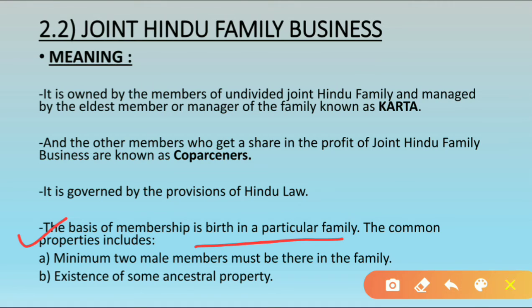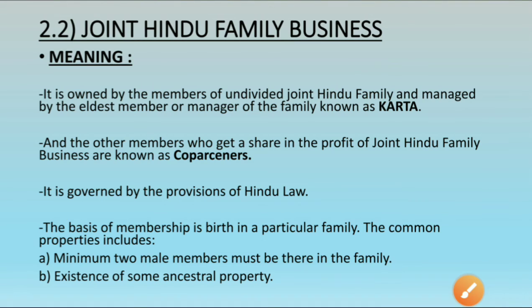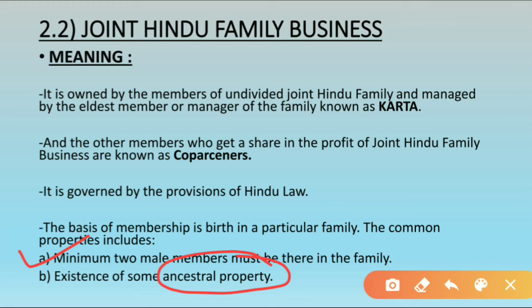See the next sentence: the common properties include a minimum of 2 male members must be there in the family, and the existence of some ancestral property. Means how can you start the joint family business? There should be at least minimum 2 male members in the family, and plus you should have ancestral property with you, so that you can start your family business.